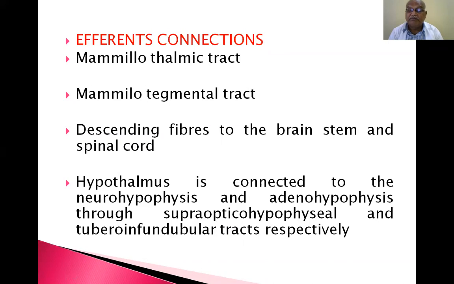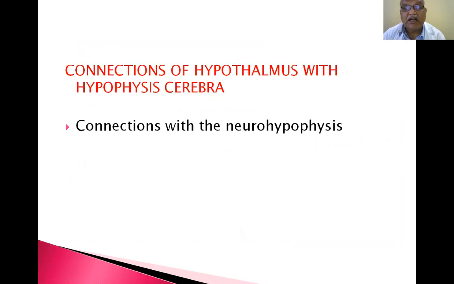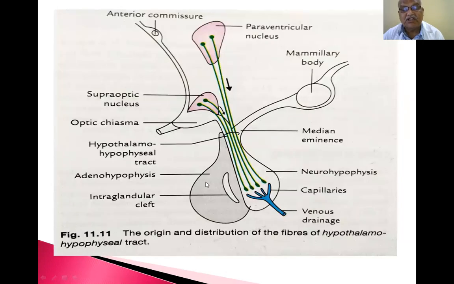The hypothalamus is connected to the adenohypophysis and neurohypophysis. In the pituitary gland, the anterior part is the adenohypophysis and the posterior part is the neurohypophysis. The neurohypophysis is connected by means of tracts. The anterior hypophysis is connected to the part immediately above by means of a venous plexus. Connections of the hypothalamus with the hypophysis cerebri: this is the anterior part, adenohypophysis, and the posterior part, neurohypophysis. This is the venous drainage, paraventricular nucleus, mammillary body, supraoptic nucleus.